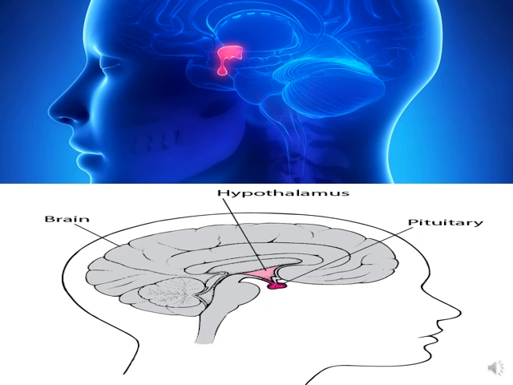So this is the pituitary gland. It's located below the hypothalamus at the base of the brain. This is the pituitary gland.